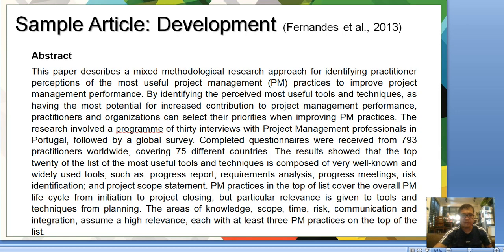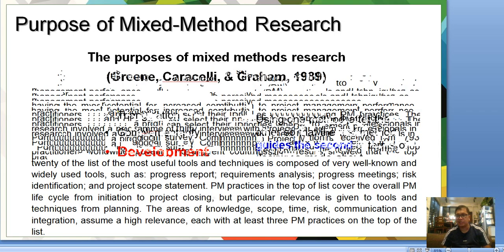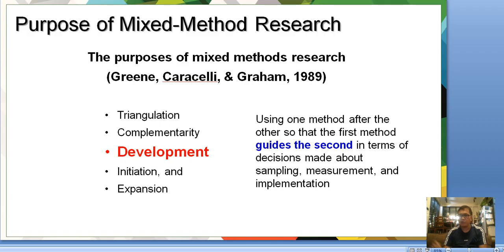So in this example, guys, you could see that they use one method after the other. So the first method that is being described in the study guides the second in terms of decisions that you're going to do about the sampling, measurement, and implementation. So that's for development.